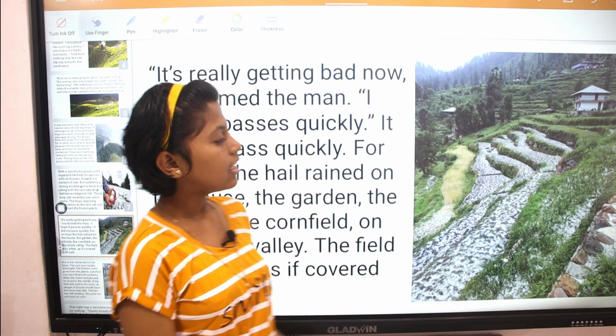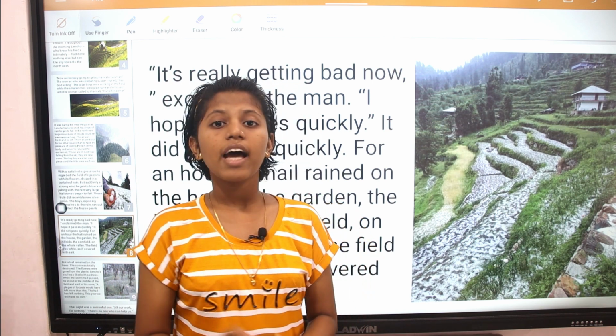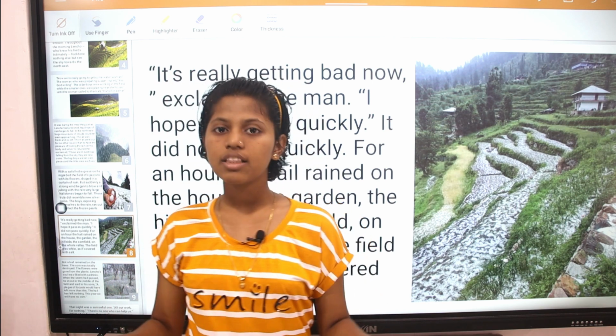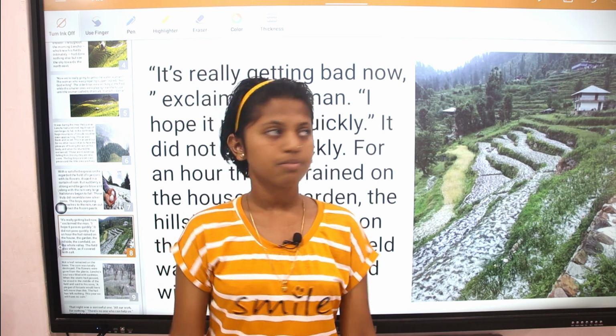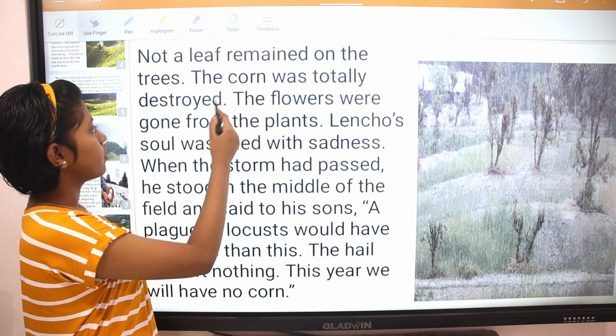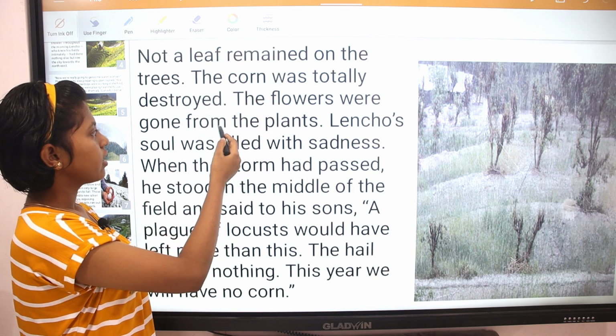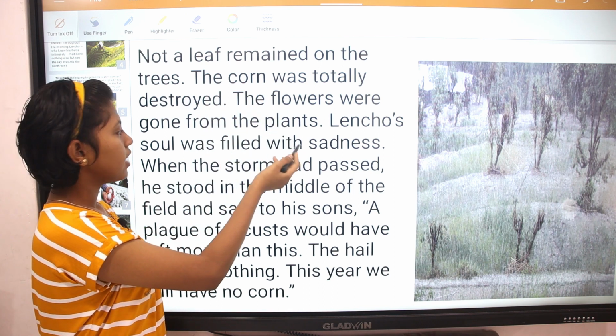The whole valley, the hillside, his house and his cornfield, everything was covered with hailstone, and it looked like it was covered with salt. Not a leaf remained on the trees. The corn was totally destroyed. The flowers were gone from the plants.